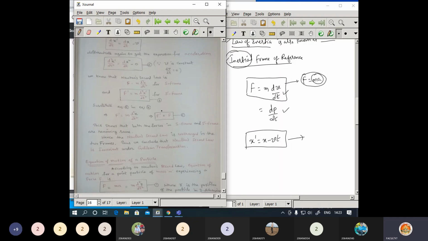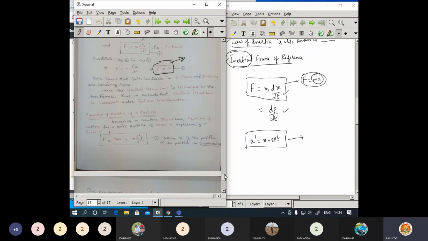Now regarding the topic title, it is invariant. So here I may convert it as F prime equals F. So it is satisfied by means of invariance of Newton's second law. Depending on the topic, I may convert it into an objective question.